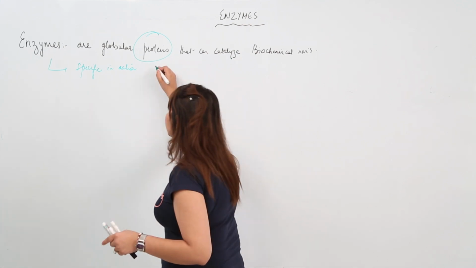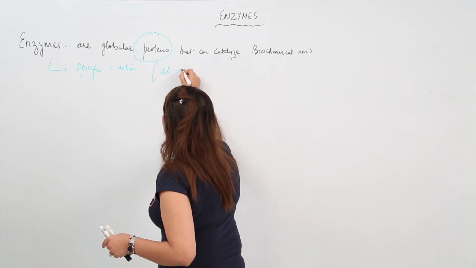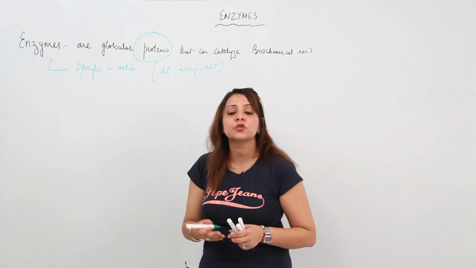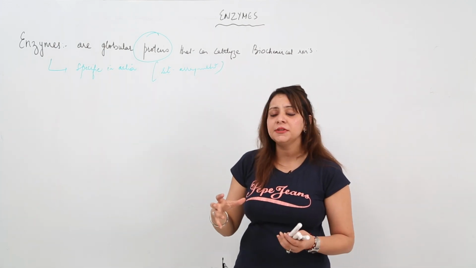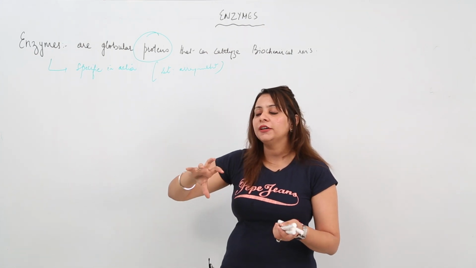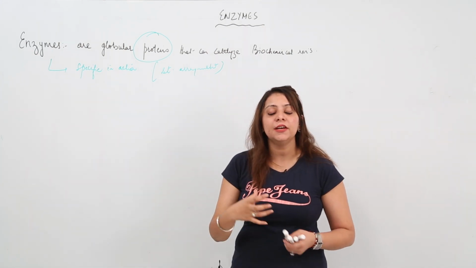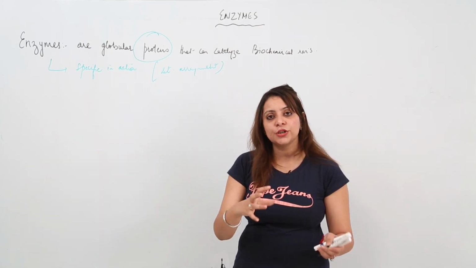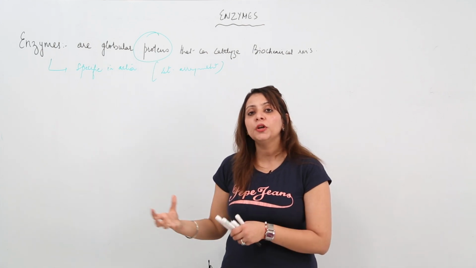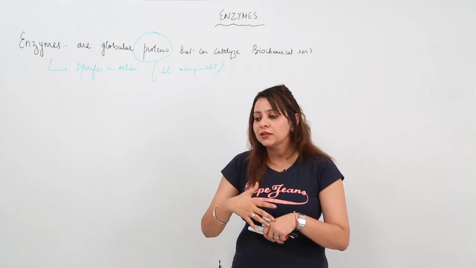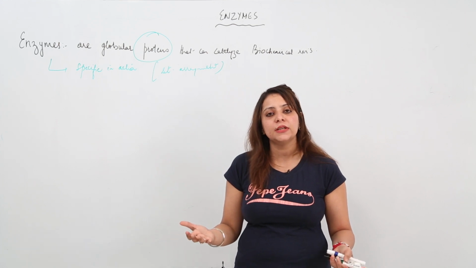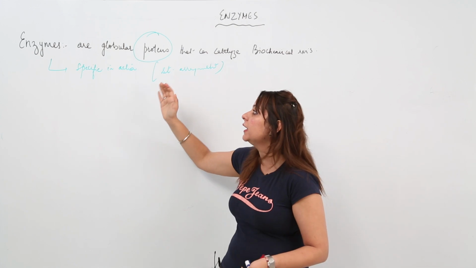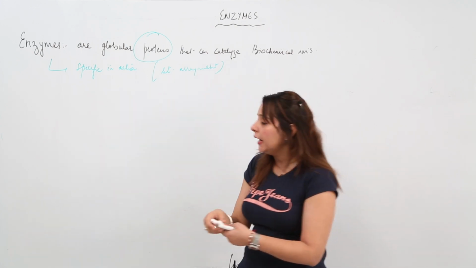Now what is the reason? The reason is their special structural arrangement. When we study the mechanism, you will see that they form a complex with the reactants. There is a specific reactant which can fit into, or form a complex with, an enzyme. It's not like any reactant can react with enzymes and form the complex. That is why, due to their special structural arrangement, they are specific in action. So these are the enzymes.